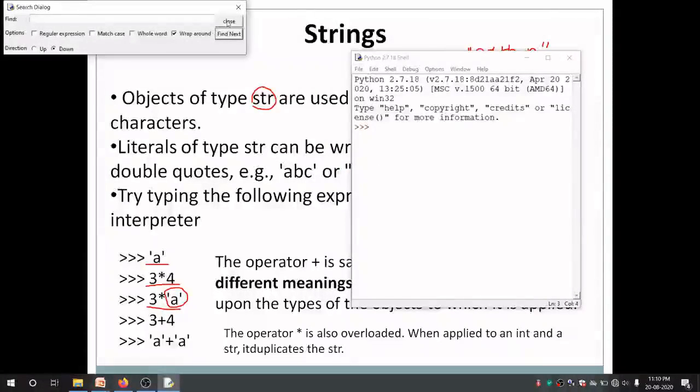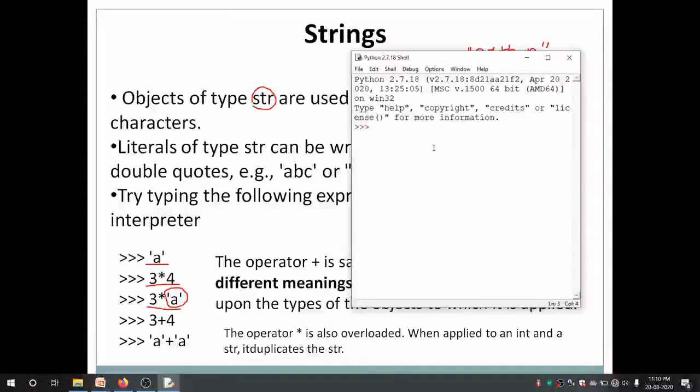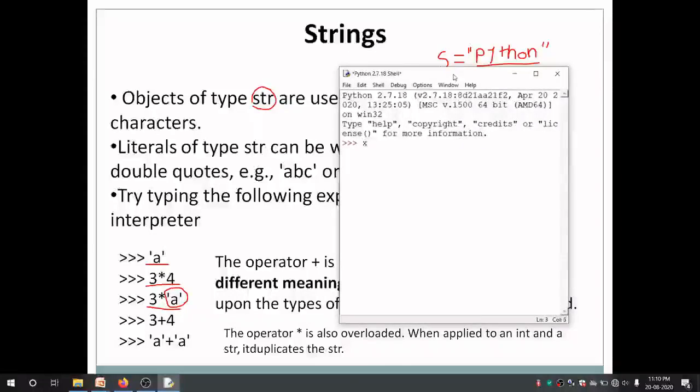Okay, this is how different operators work with strings in Python. I have already shown you how to declare a string. Once again I'll show you here on the shell. I can declare a string, say x is equal to Python. In double quotes also I can declare a string, x is equal to Python. I can print it. If you want to see the value of x, you can say echo x. Okay, it is saying invalid statement.